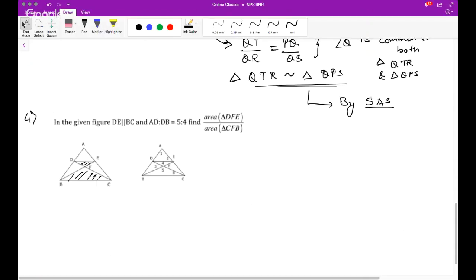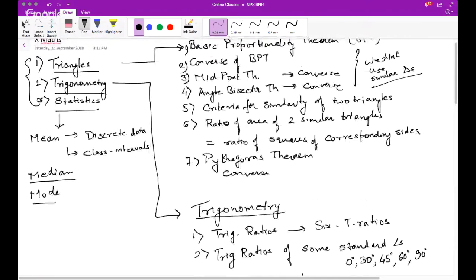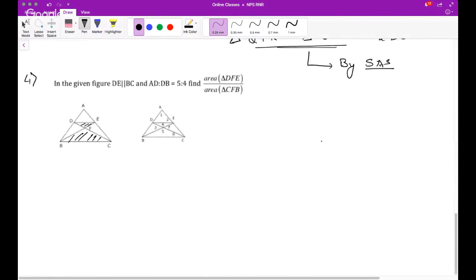Yeah, correct. 25 is to 81. Which particular law or concept are we using? We are using this: ratio of areas of two triangles is nothing but ratio of squares of corresponding sides. So how is it 25 by 81?